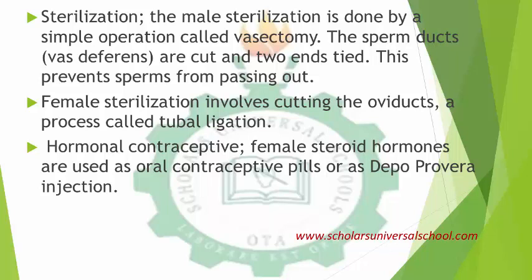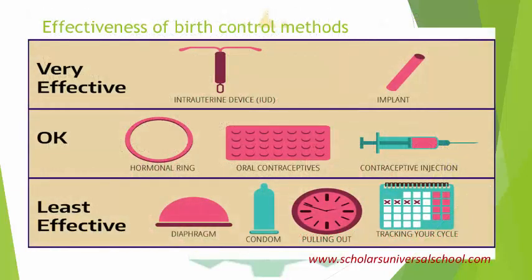Then the last one I'm discussing here is hormonal contraceptives. Female steroid hormones are used as oral contraceptive pills or as injections. An example is the Depo-Provera injection. Those are implanted into the body to prevent conception. So these are the various methods that we already discussed.